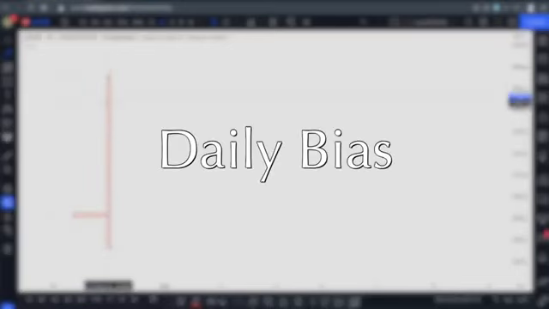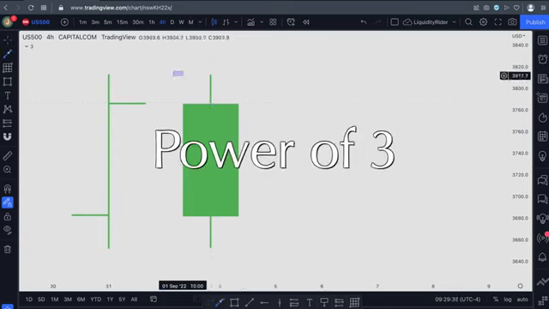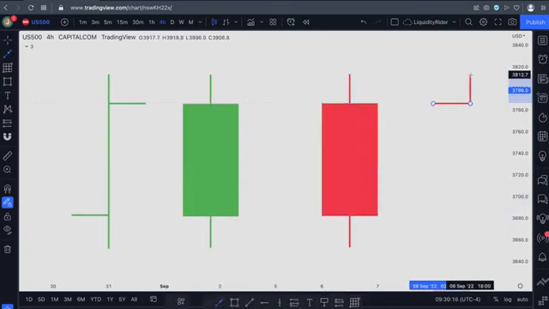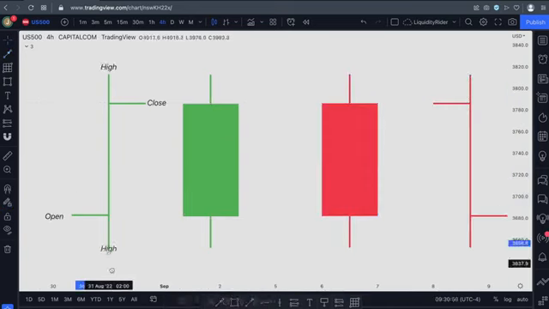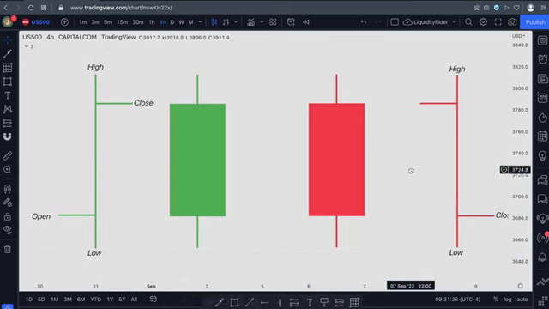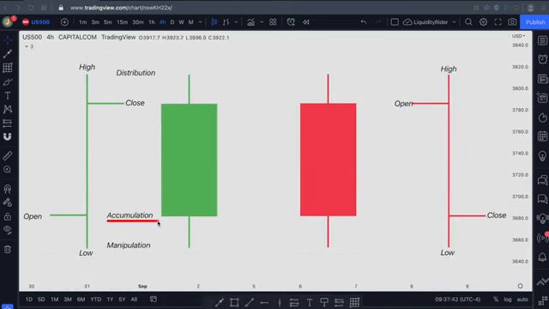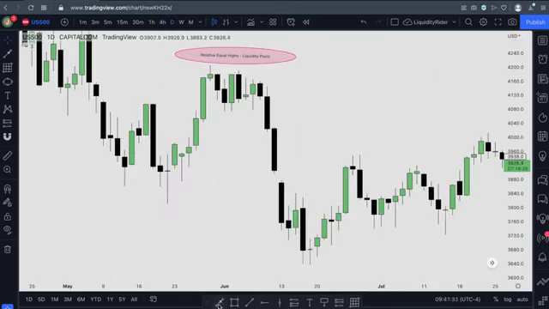Daily bias. We use power of 3 to identify our likely daily bias. Power of 3 is how a candlestick forms. When price opens, it goes into accumulation, then manipulation, and then distribution in either a bullish or bearish direction. When we expect a bullish bias, we can look for buy side liquidity pools that reside in that direction and look for our entry point, which is often our fair value gap.